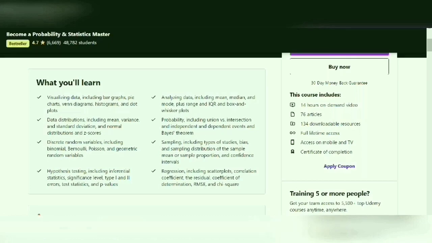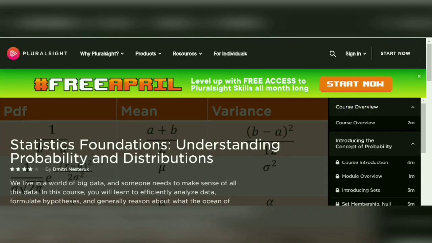You will learn to plot data distributions. You will learn the measures of central tendency, hypothesis testing, and type 1, type 2 errors, p-values, and other statistics tests. So this is also a great course if you want to learn statistics from scratch.